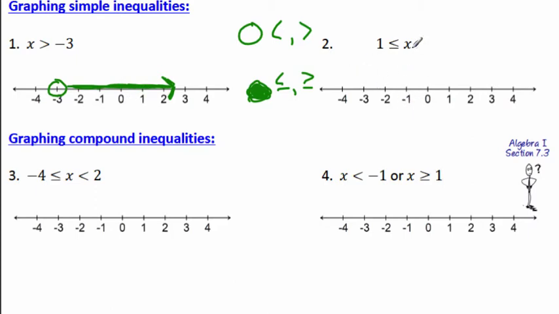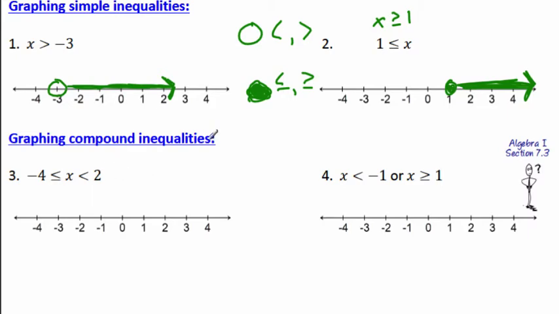Okay, number 2. X is greater than or equal to 1. That's the way I read that. And if you want to rewrite it with the x first, you can do that if you switch the sign. Remember when we solve inequalities, you switch the sign when you divide by negative 1? Well, right now you switch the sign. What we're doing is subtracting x from each side, and subtracting 1 from each side. It'll be a negative x, and then you divide by negative 1. Voila, the sign switches. Anyway, that was a lot of stuff. I'll tell you what, just graph it like this. X is greater than or equal to 1. So we're going like this.